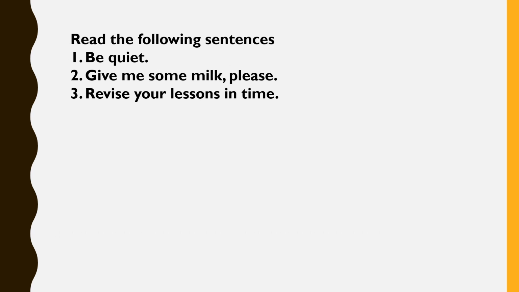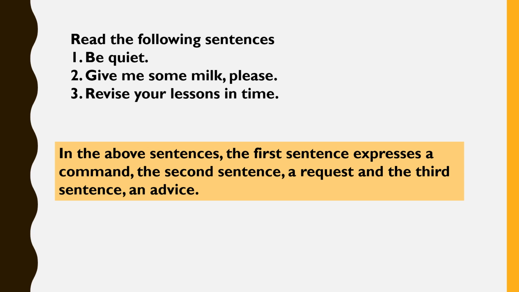Read the following sentences. The first sentence, be quiet. The second sentence, give me some milk please. The third sentence, revise your lessons in time. Children, what do we understand by these sentences? In the above sentences, the first sentence, be quiet, expresses a command.